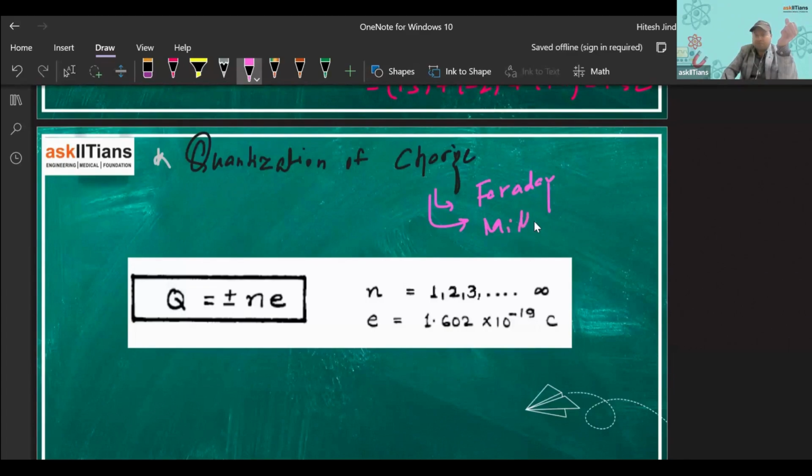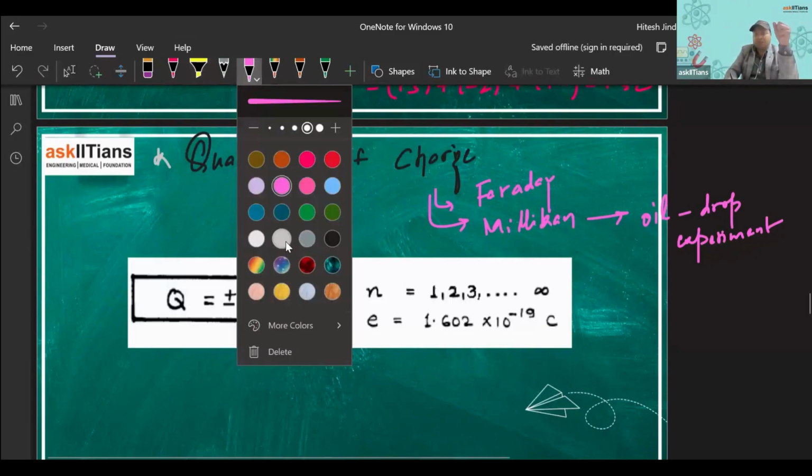which is known as Millikan, right? Also, we have this experiment, Millikan's oil drop experiment, right? So questions also come from here, the oil drop experiment, right? So it comes from our basic understanding of static electricity.